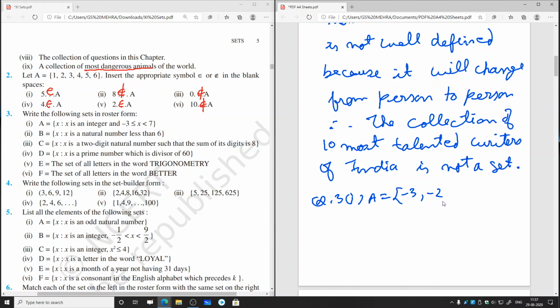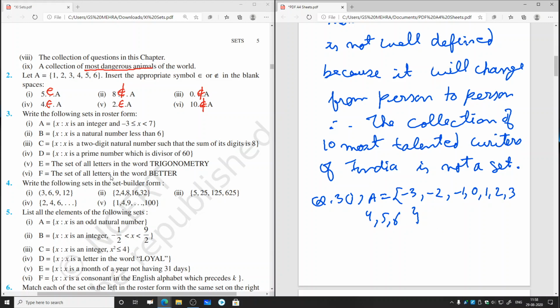The number cannot go beyond -3. So -3, -2, then we have -1, 0, 1, 2, 3, 4, 5, 6, and it cannot be 7. So this is our set A.